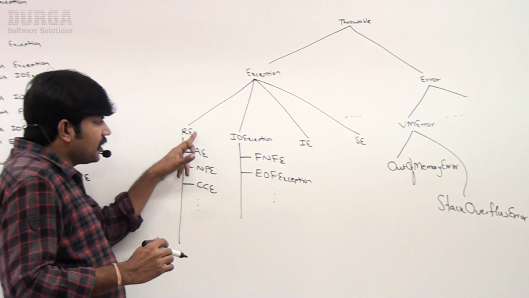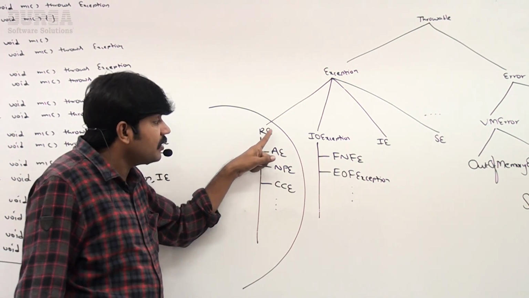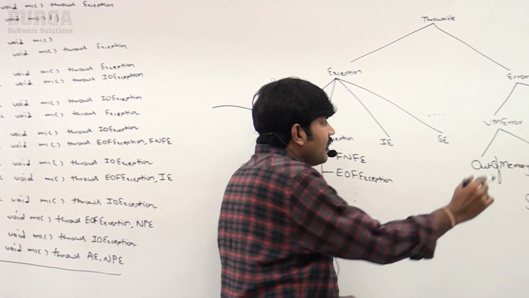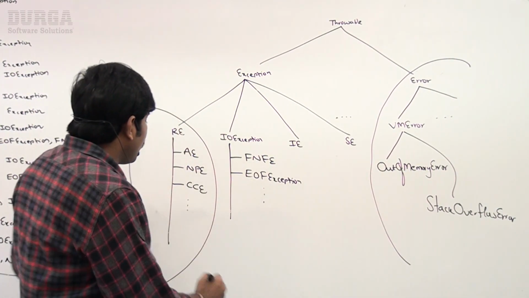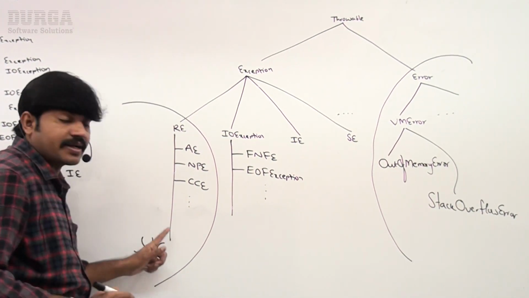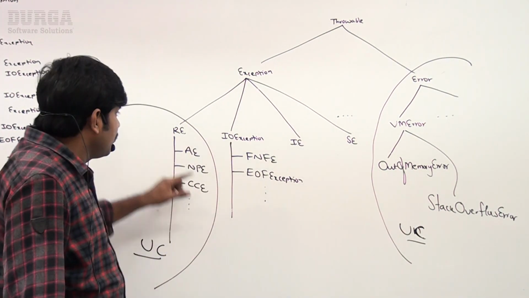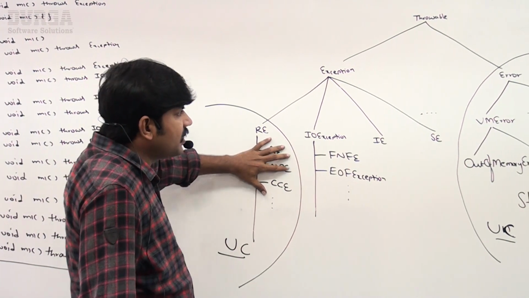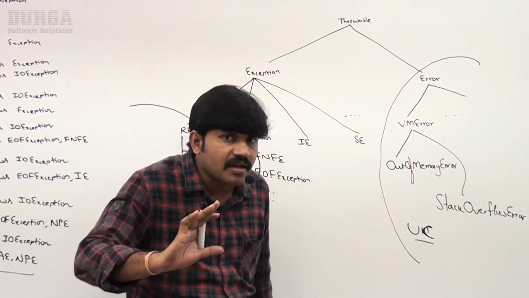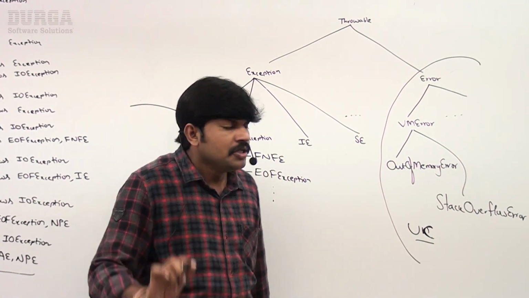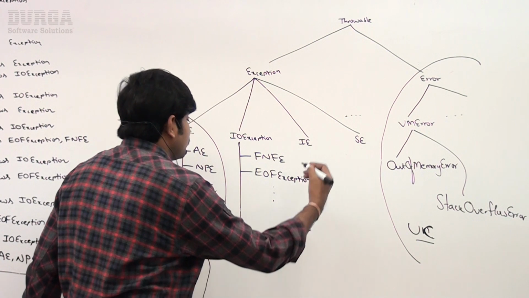Observe very carefully. RuntimeException and its child classes, Error and its child classes, are unchecked. Let me repeat again: RuntimeException and its child classes, Error and its child classes are unchecked. The compiler never checks whether you are handling them or not. Except these, all the remaining things are by default considered as checked exceptions.